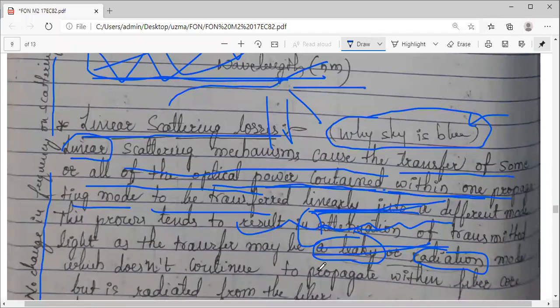It will simply enter into the cladding and get lost. So the power transfer won't cause harm if it is to a guided mode. But if the power transfers from one mode to another, and that is a leaky mode or a radiation mode, then it will not continue to propagate within the fiber core.